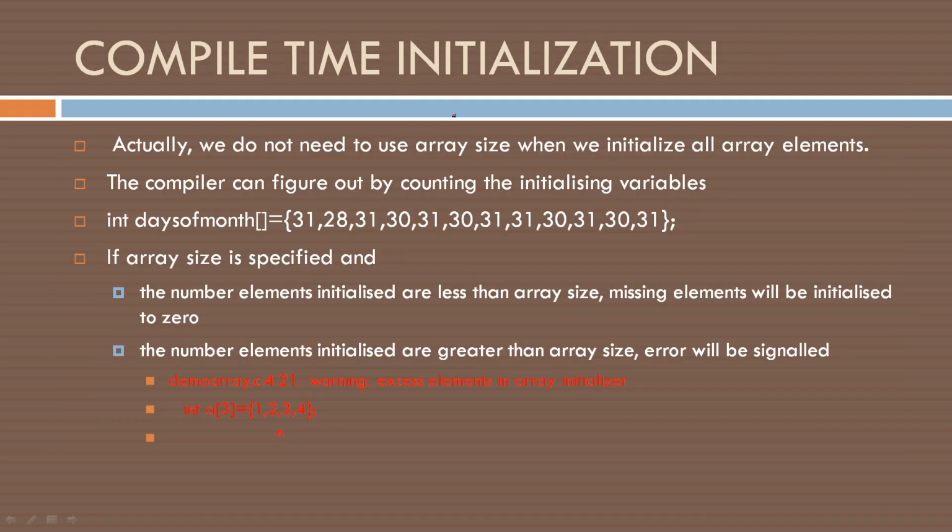So actually we do not need to use the array size when we initialize all array elements, because the compiler can figure it out by counting the initial values. We can declare like this: int days of month equal to 31, and so on, for the number of days in January, February, March, April, May, June, July, August, September, October, November and December. Put it inside curly brackets. At the end, put a semicolon.